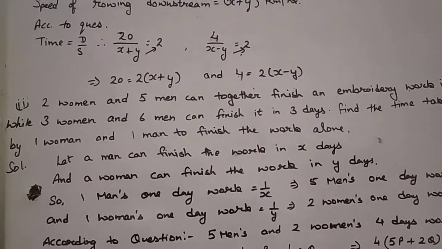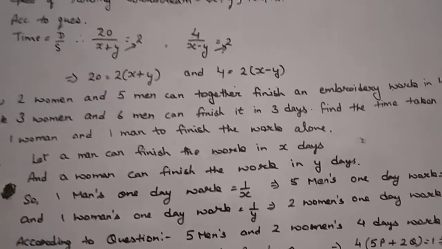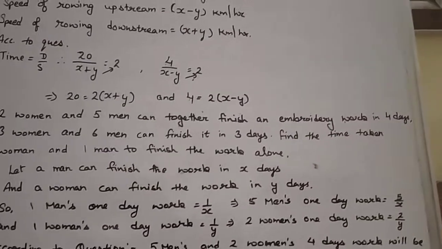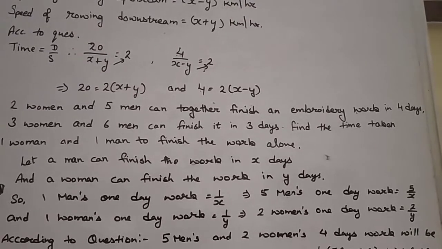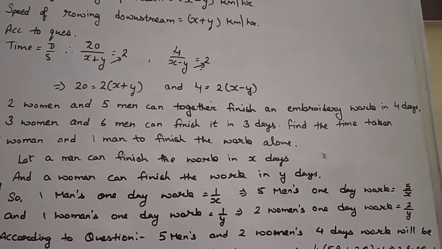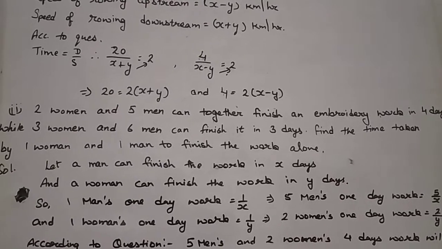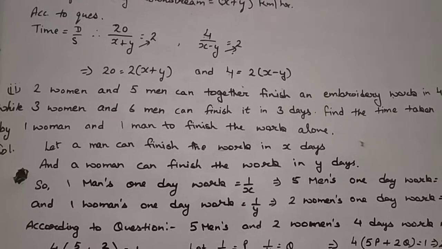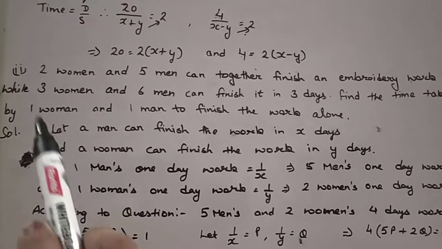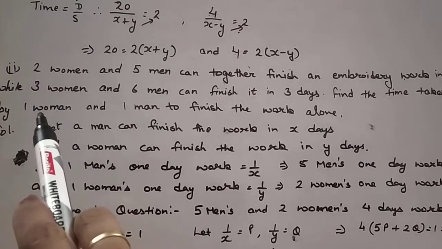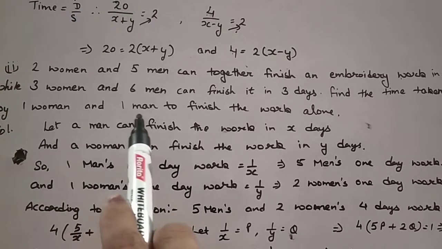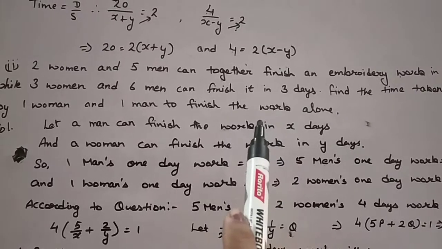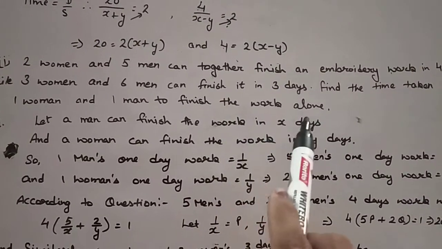It's given that 2 women and 5 men can together finish an embroidery work in 4 days. 3 women and 6 men can finish it in 3 days. Find the time taken by 1 woman and 1 man to finish the work alone. I have explained earlier also, whatever we need to find, that we always suppose. Here we need to find how much time 1 woman and 1 man will take to finish the work alone.